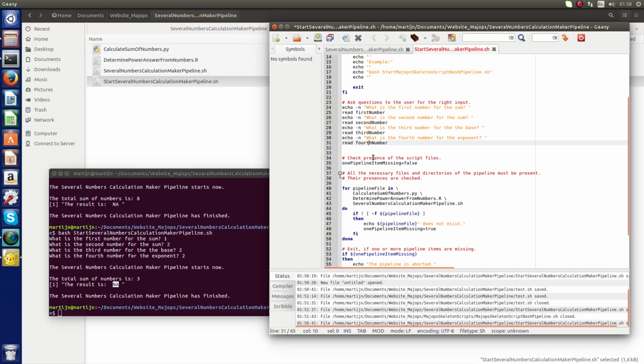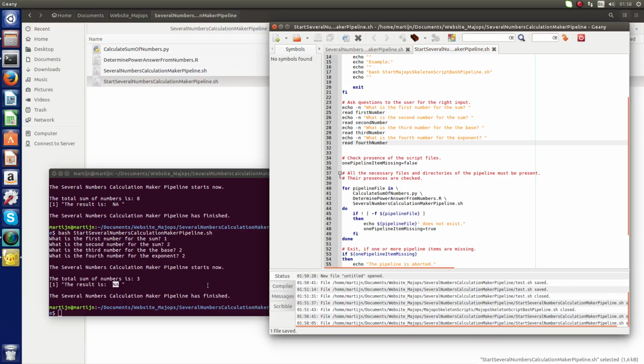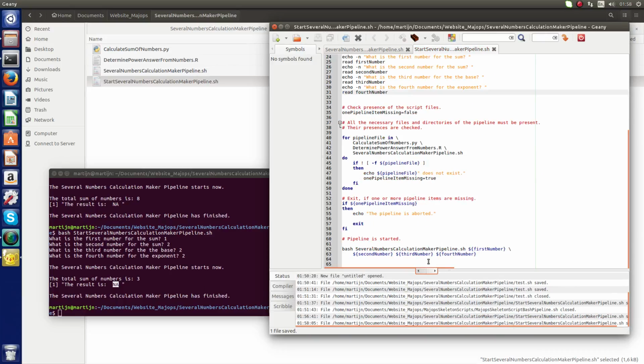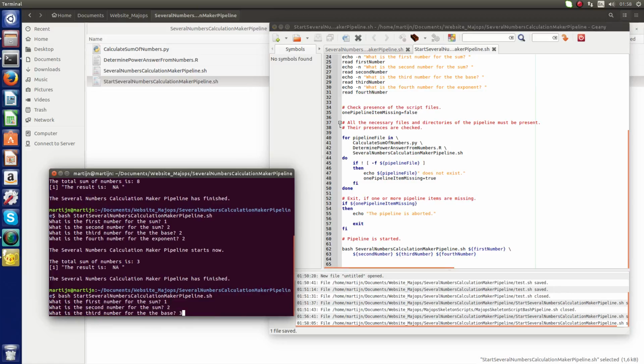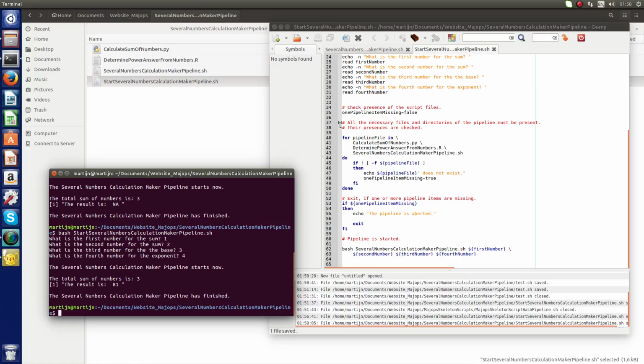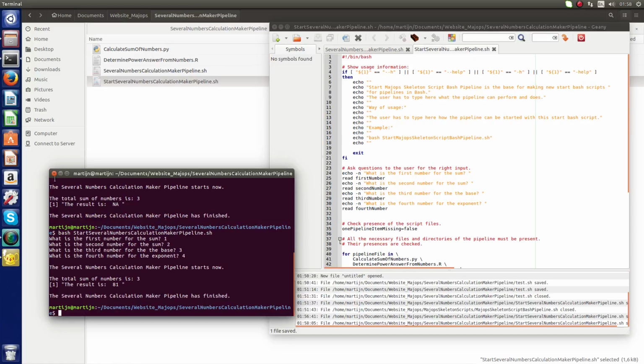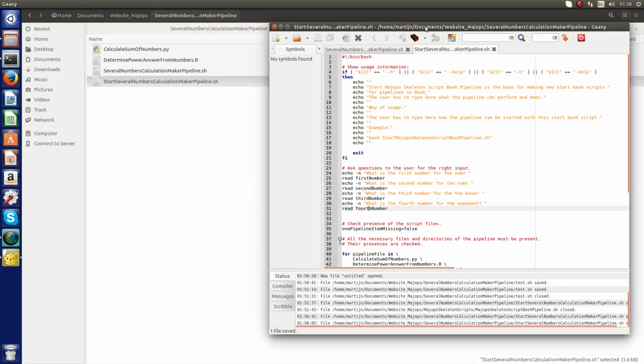As you can see, I typed the wrong letter here. It didn't recognize the fourth number variable. Now we test again. 1, 2, 3, 4, and there it is. The pipeline works. And what I can do now is write the show use information.